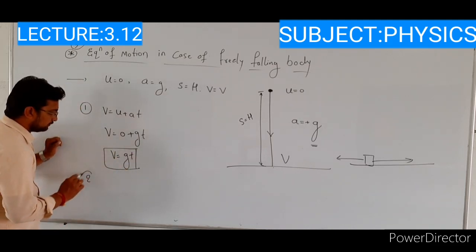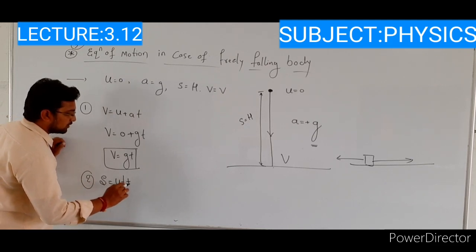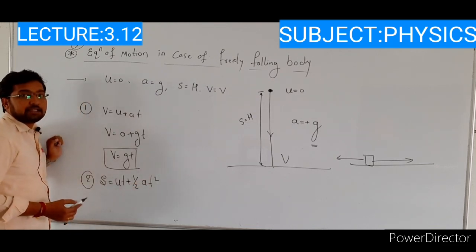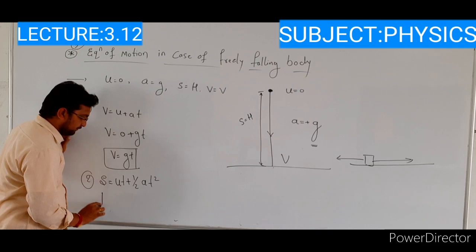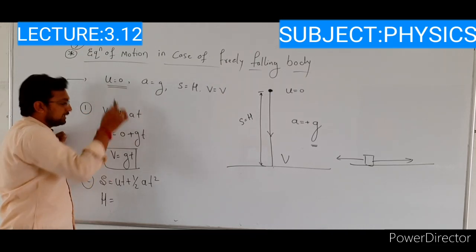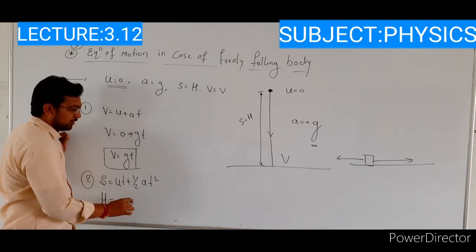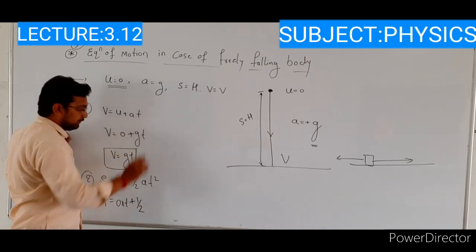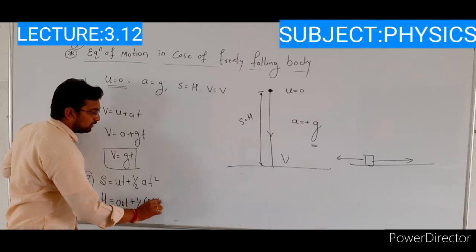And the second one, s is equal to ut plus half at square. Here s means the maximum height, the distance covered by the object, that is h. The initial velocity of the object is 0, and 0 into time t is again 0. Then 1 by 2 as it is, a value is the acceleration due to gravity, into t square.